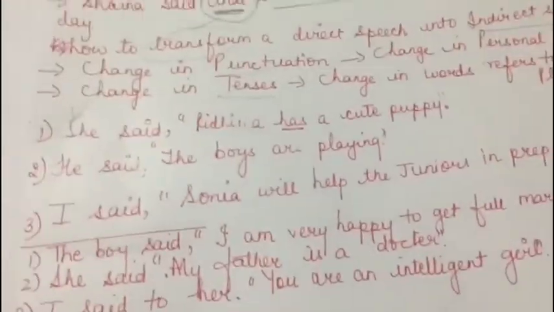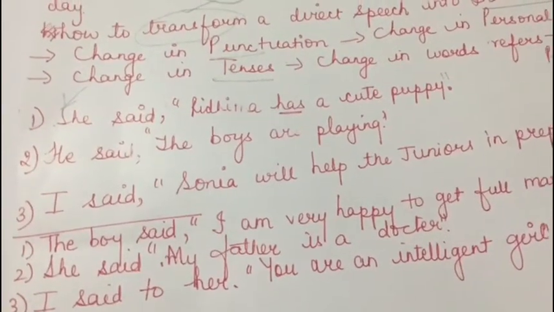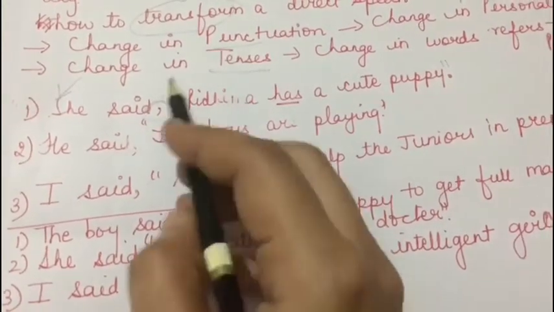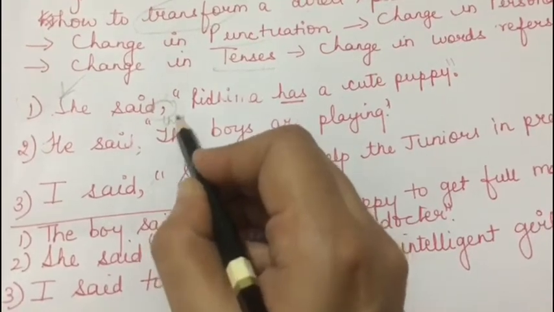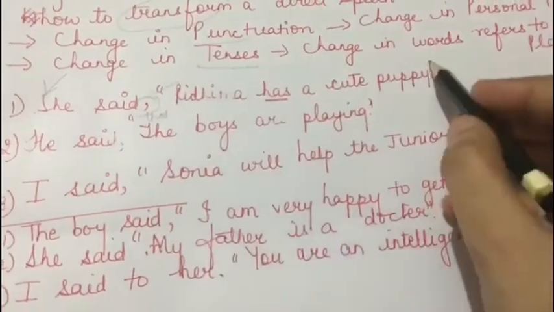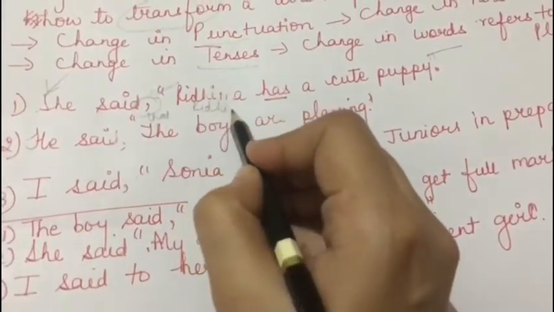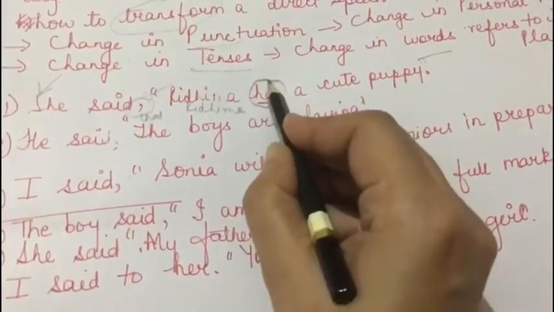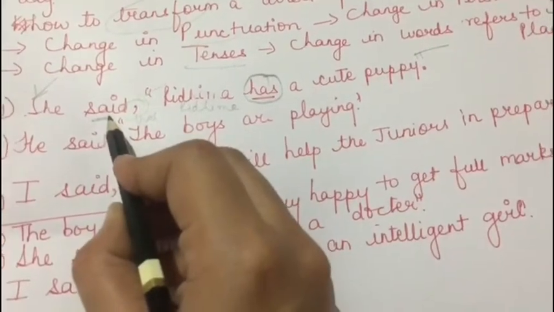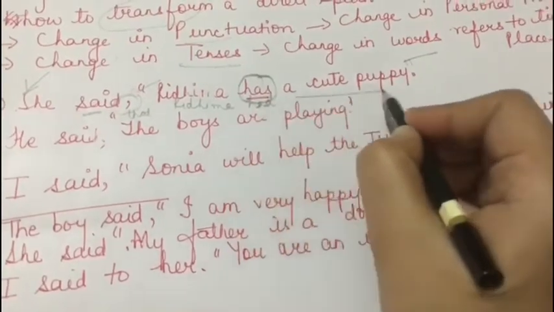Now if we have to convert the sentence into reported speech or indirect speech, it will be, she said, this comma will be substituted by the connector that. So she said that, inverted commas will be removed. She said that Riddhima has, which is in present, will get converted into past. Why? Because the reporting verb is in past.